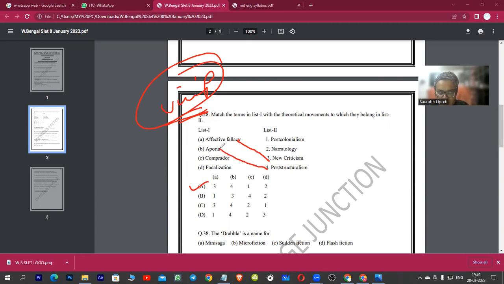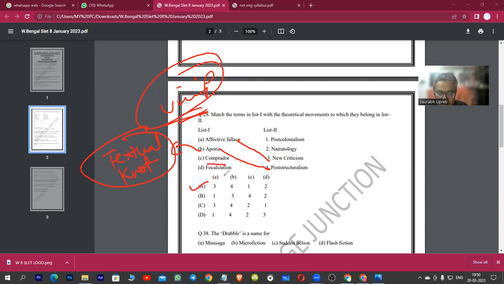In post-structuralism, it's a term given by Derrida, and aporia basically means a textual knot, a place of undecidability in a text, a place of dead end, a place where the text becomes complicated. It did not give its own meaning.